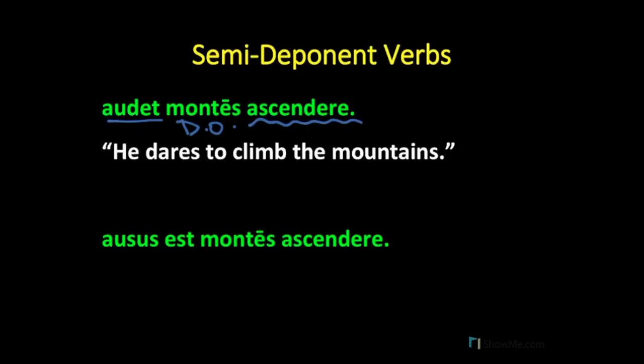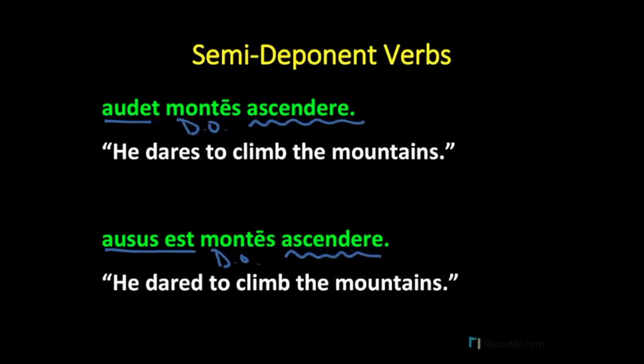Now, for the second example, we've changed the verb to dare to the perfect tense. And so we have ausus est montes ascendere. Our main verb is ausus est. Ascendere is that same present active infinitive, and montes is the direct object. And remember that as a semi-deponent verb, audeo, audere, ausus sum always has active voice meanings. And so we'll reflect that in our translation. So, he dared, ausus est, perfect tense, to climb the mountains.